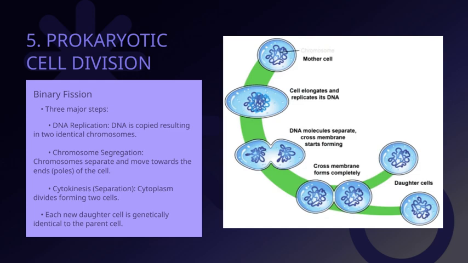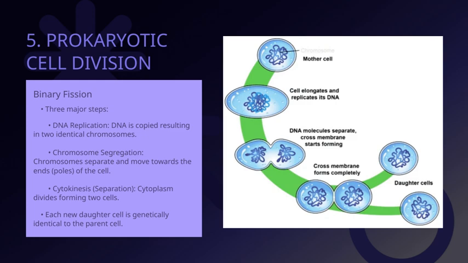Then there's chromosome segregation, where the chromosomes are separated and move toward opposite ends, or poles, of the cell. This movement is essential because it ensures each daughter cell inherits a complete set of genetic material. The DNA replication step is also vital. It involves copying the DNA so that each chromosome consists of two identical sister chromatids before division begins.